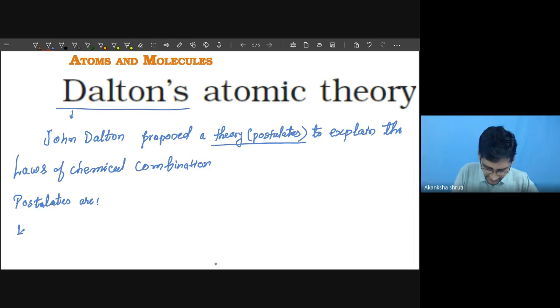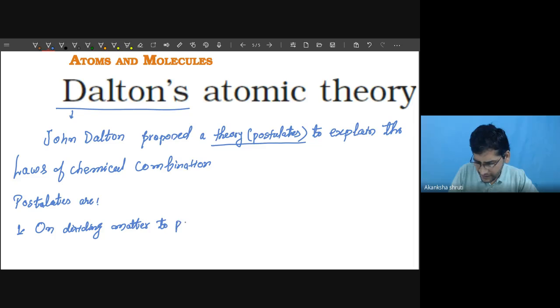Okay, so write the detailed statement on dividing matter to possible extent, means up to what you can divide it. Possible extent means, say, I'm dividing this pen into two pieces.